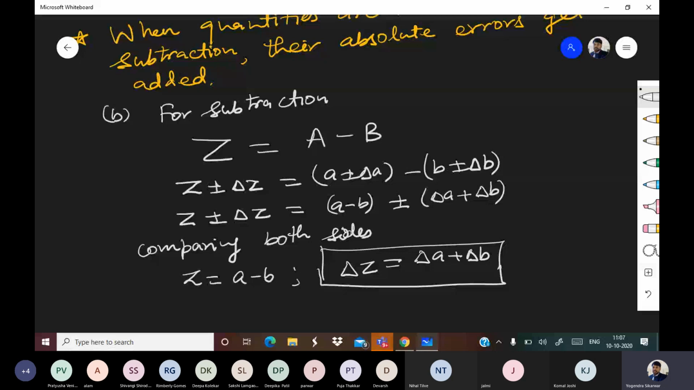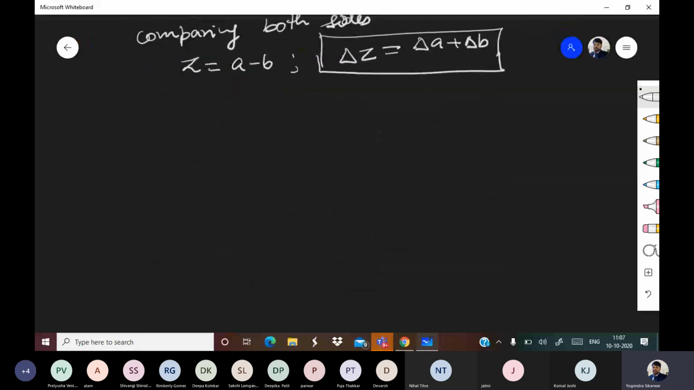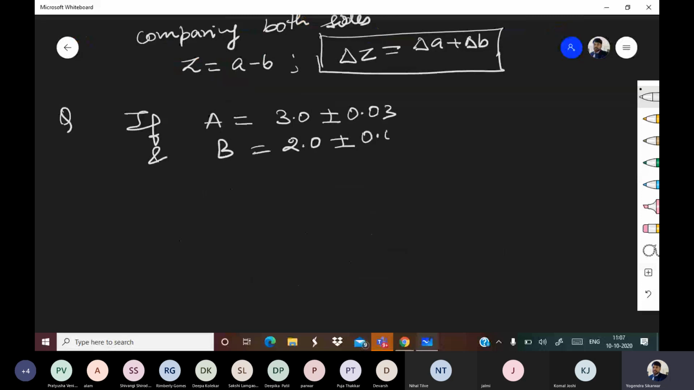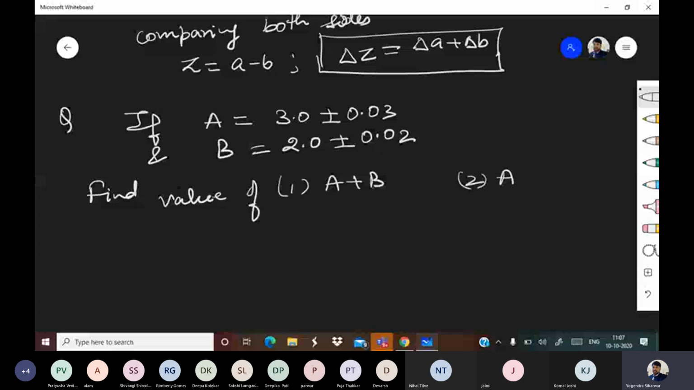Next, let me give you a question. If a is equal to 3.0 plus minus 0.03 and b is equal to 2.0 plus minus 0.02, find the value of number 1, a plus b, and number 2, a minus b. Quickly solve these two parts, everyone.